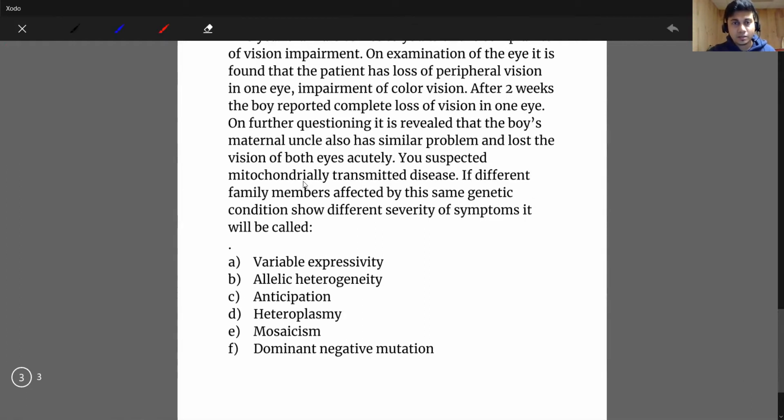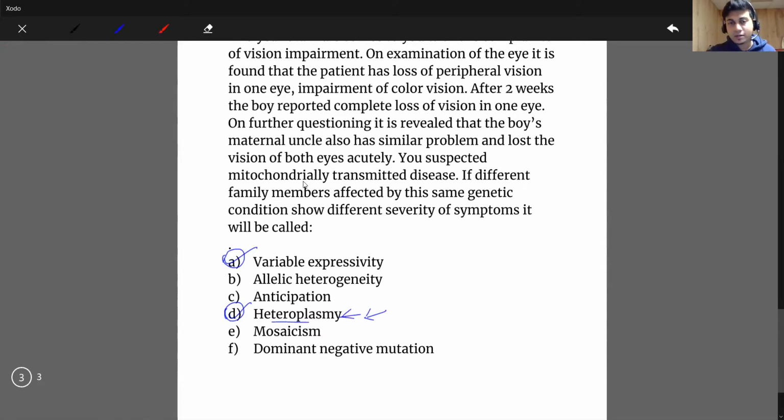One is variable expressivity. That means different family members are expressing the disease differently. That's why they have different symptoms, although they might have the same genetic condition. Another is heteroplasmy. Actually, the answer would be heteroplasmy, because for mitochondrially transmitted disease, if the severity is different in different family members, that particular phenomenon is described by the term heteroplasmy.